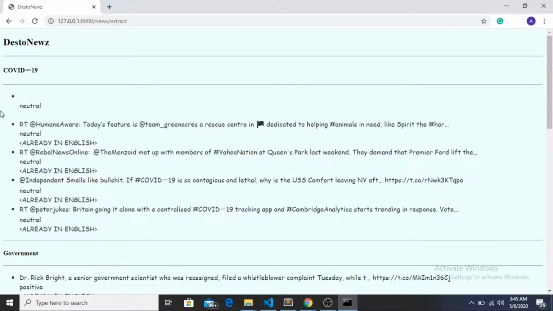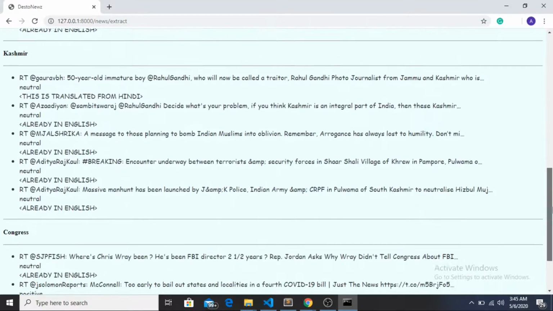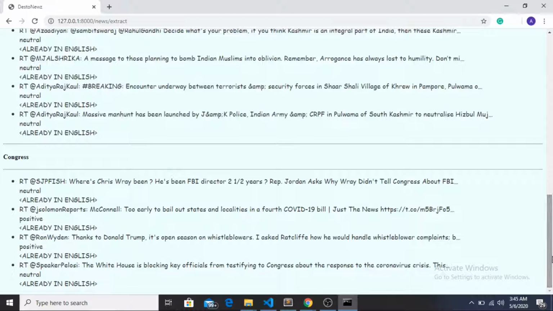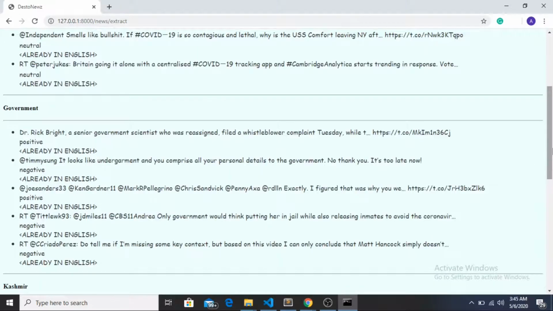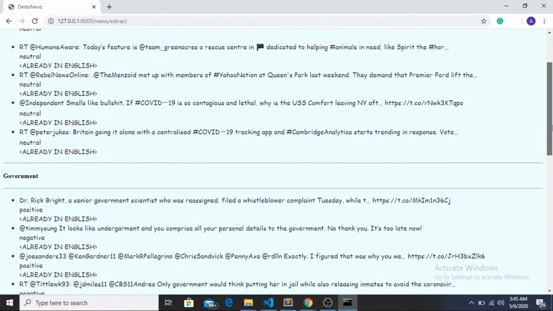Yeah. So this is the name of the page, you can say, or the website which I made, Best News. Then there are these top trends which are there between the horizontal lines. So COVID-19, government, Kashmir, Congress. Yeah. So these are the things which are trending right now in Bangalore. You can see. So there are the tweets which are there.